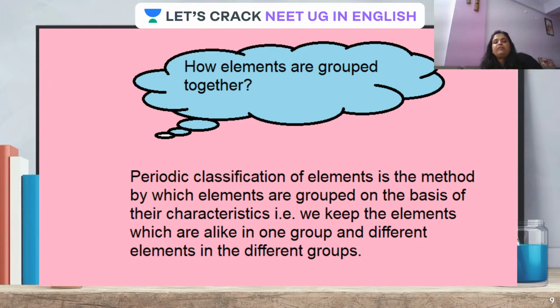That is, we keep the elements which are alike in one group. Alike means their properties are the same. And if their properties are different, they will go to different groups. Got it? So how are elements grouped together? On the basis of their properties. Got it? We will explore the term properties a lot in the forthcoming lectures.